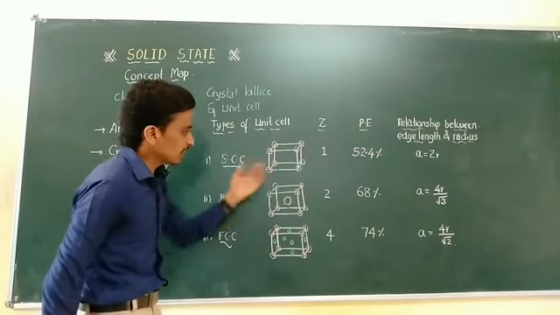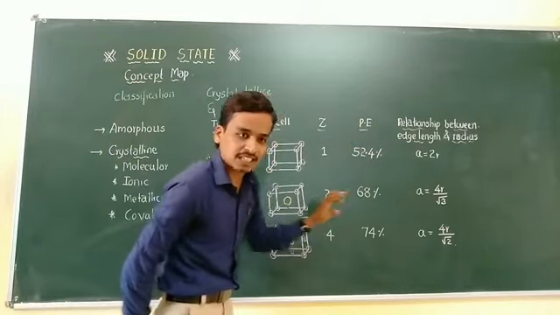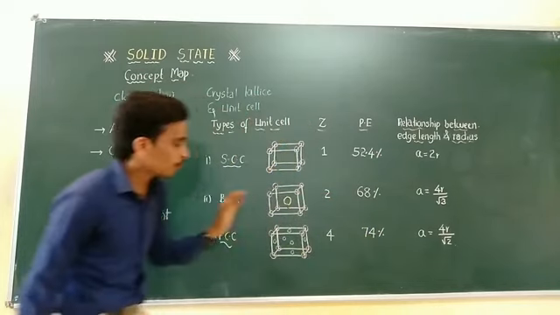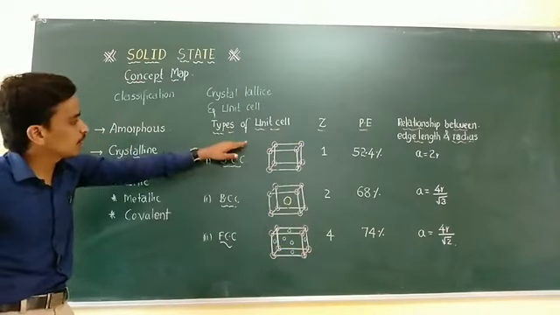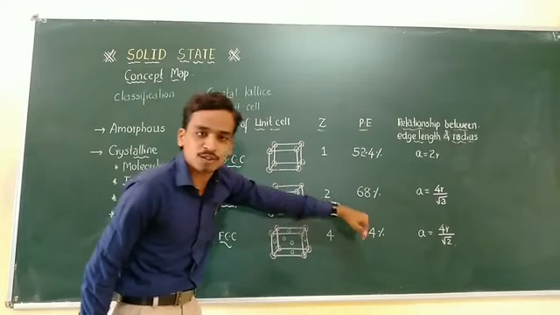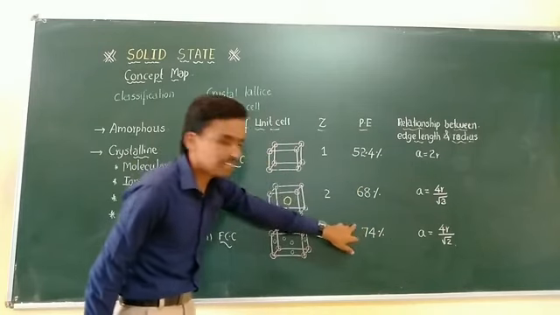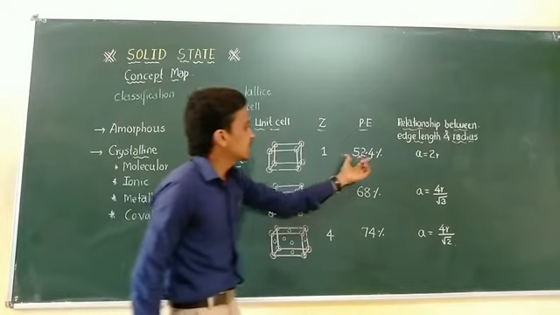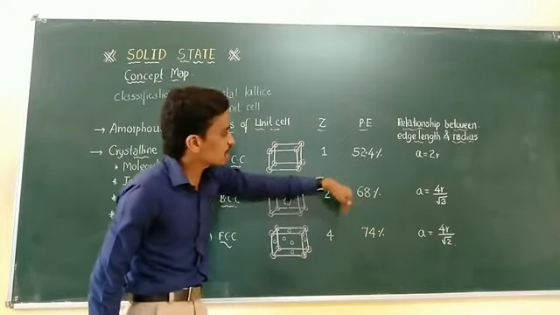Similarly, in case of BCC it is 68%, and in case of FCC it is 74%. Therefore, out of the 3 unit cells, this FCC is a very well arranged solid because it has the maximum packing efficiency. You can clearly see as the number of atoms increases, the packing efficiency also increases.